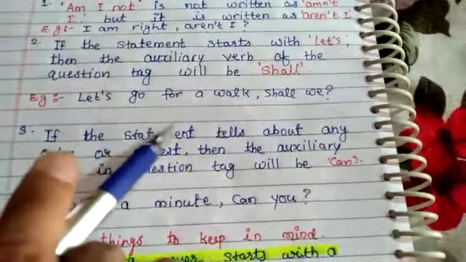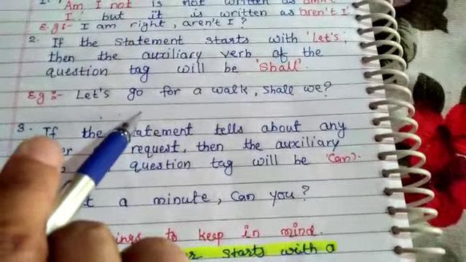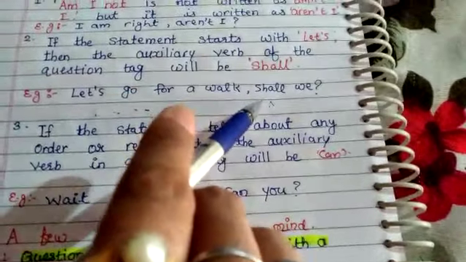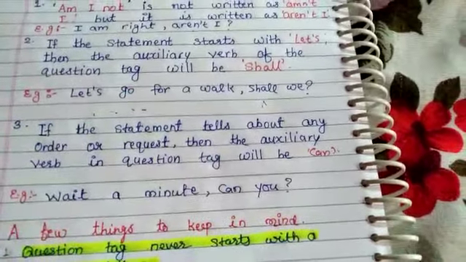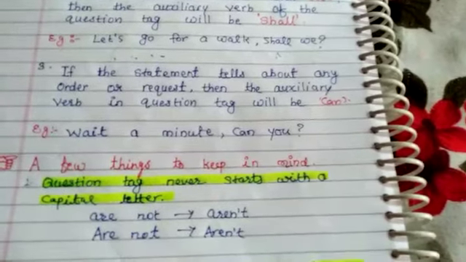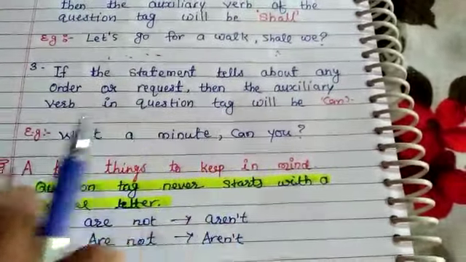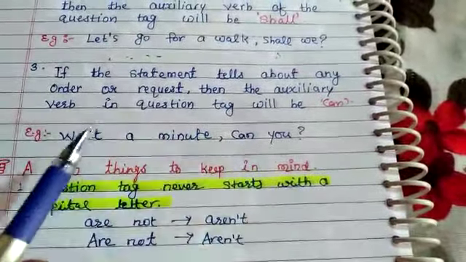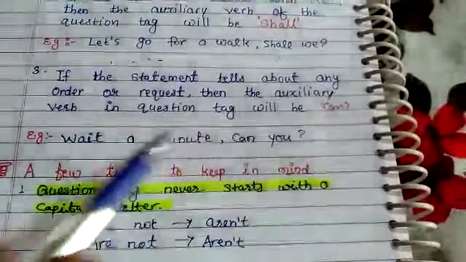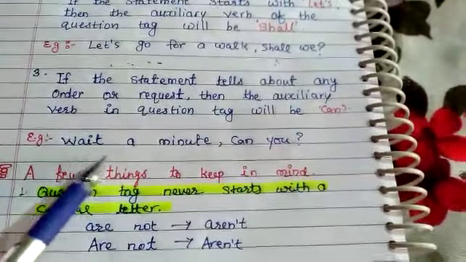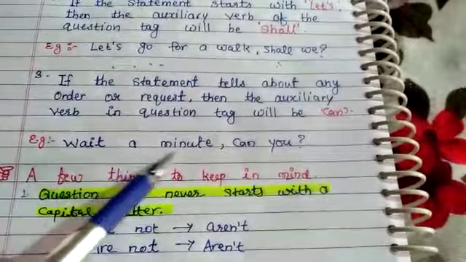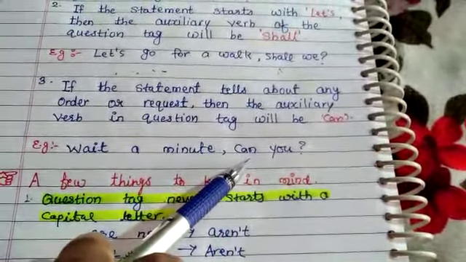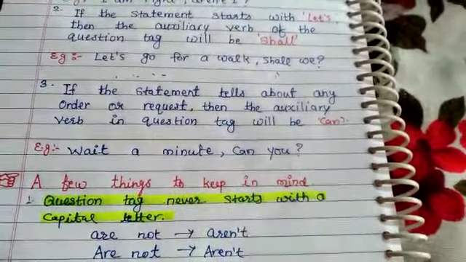Here, let's go for a walk. No auxiliary verb is used, so we have to use shall in the question tag if the statement starts with let's. The third case is if the statement tells about an order or request, then the auxiliary verb in the question tag will be can. Like, wait a minute. Here no auxiliary verb is used, but this is a request. So we have to use can as the auxiliary verb in the question tag.